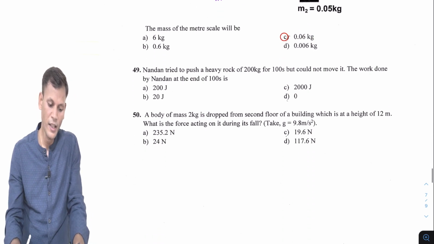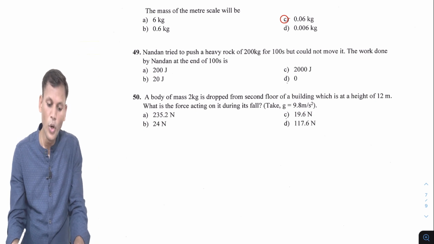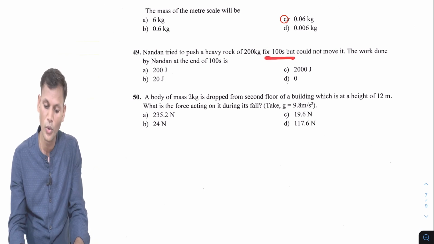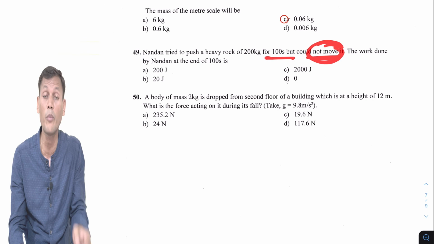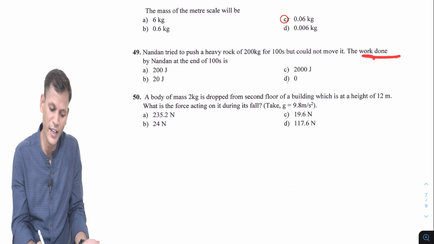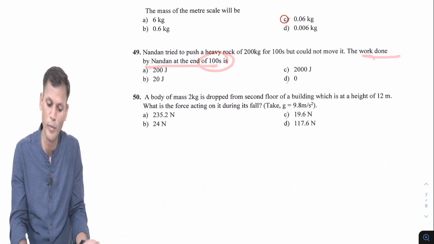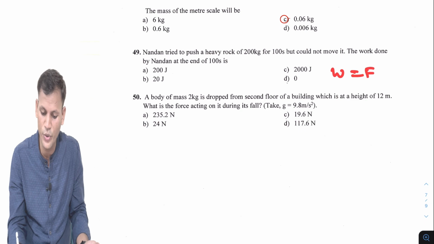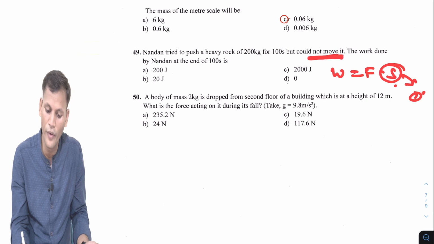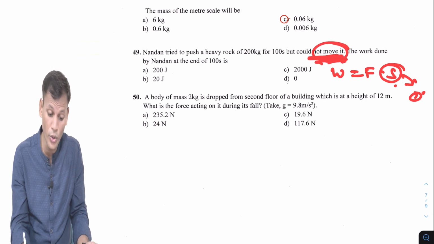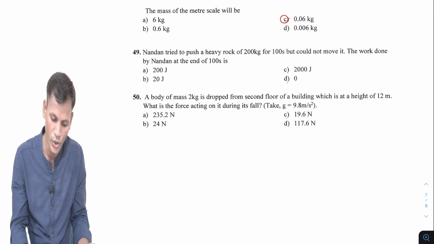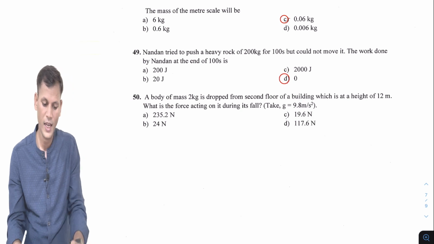Question number 49. Nandan tried to pull a heavy rock of 200 kg for 100 seconds but could not move it. That is very important. Could not move means no displacement at all. The work done by Nandan at the end of 100 seconds will be 0, because work done is force into displacement, and S becomes 0 because he could not move it. Displacement is 0, so no work will be done. So work done will be 0. So the answer will be D, that is 0.